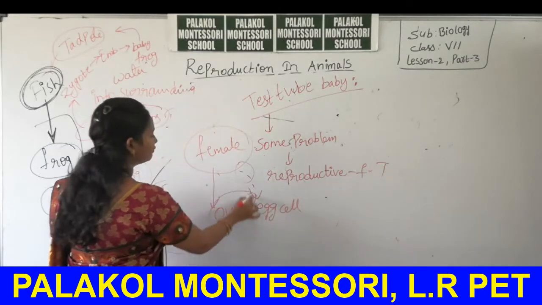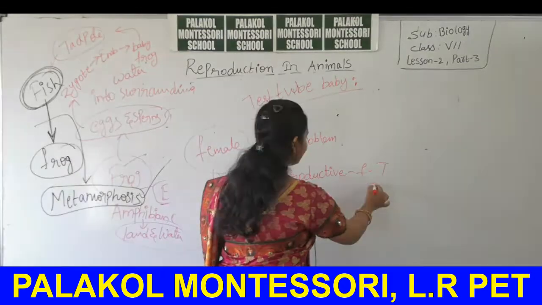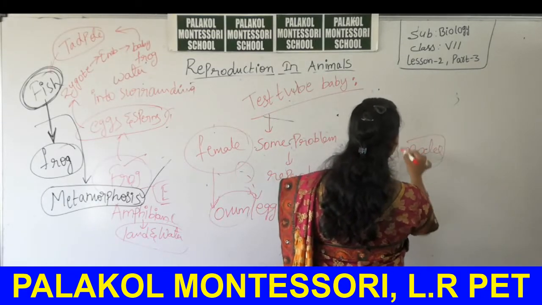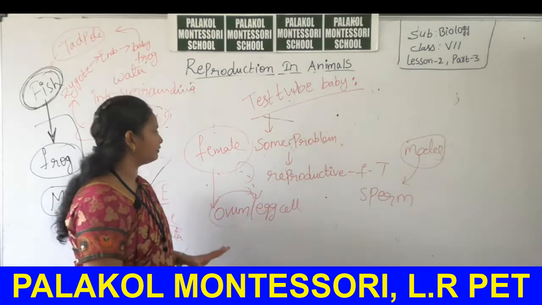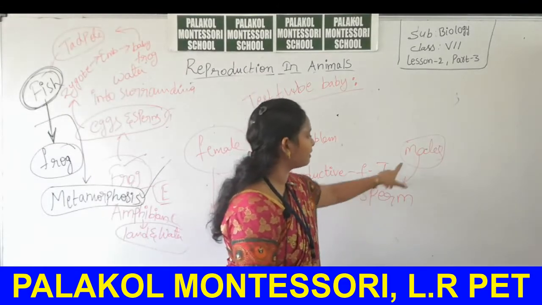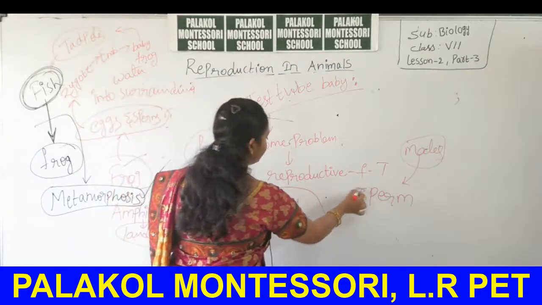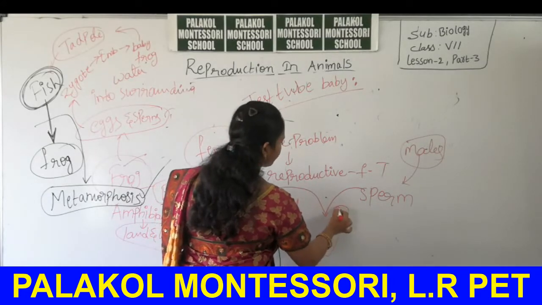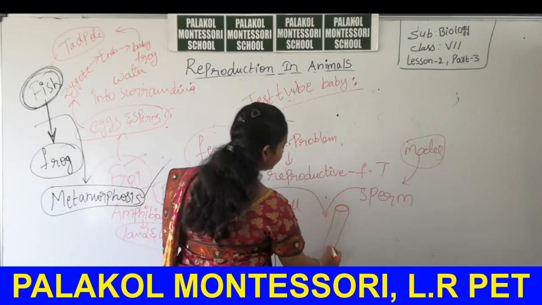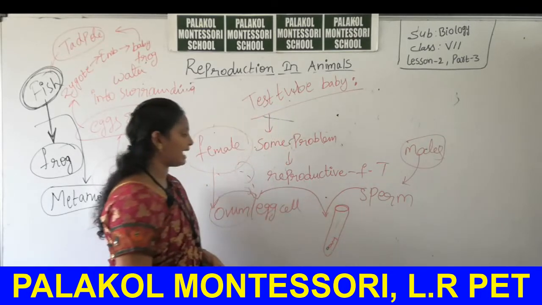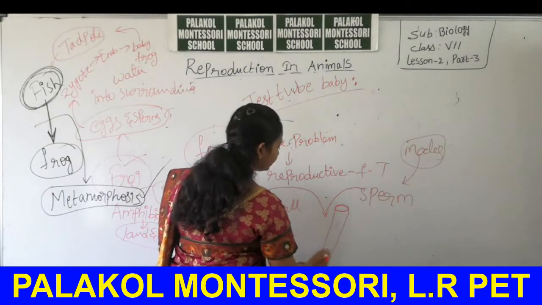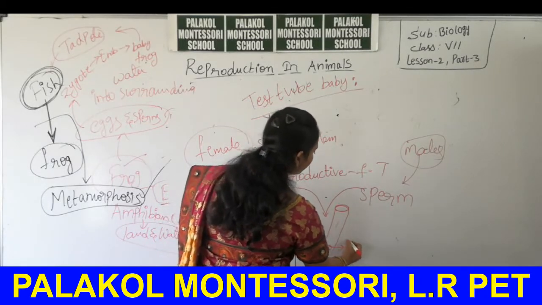Okay, we can collect ovum from the female body, and we can collect sperm from males. This collection should be carefully done, okay, collection of ovum from the female body and collection of sperms from the male body. These are taken in a test tube, okay. In the test tube, both ovum and sperm cells are allowed to fuse. After fusion, these are converted into a single cell called as zygote.